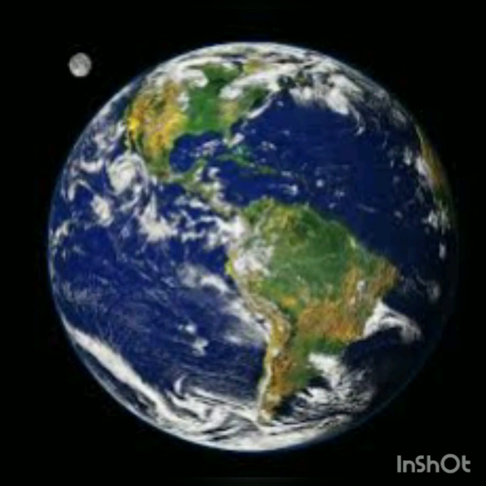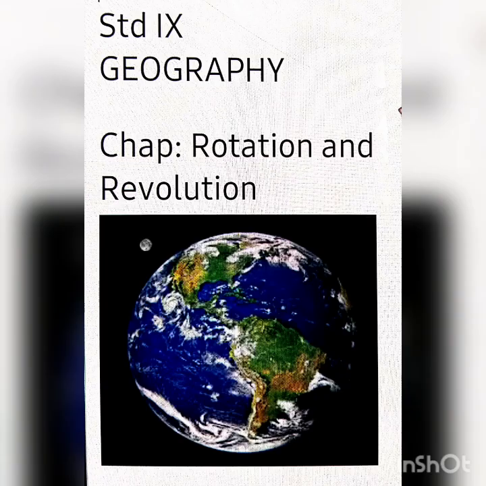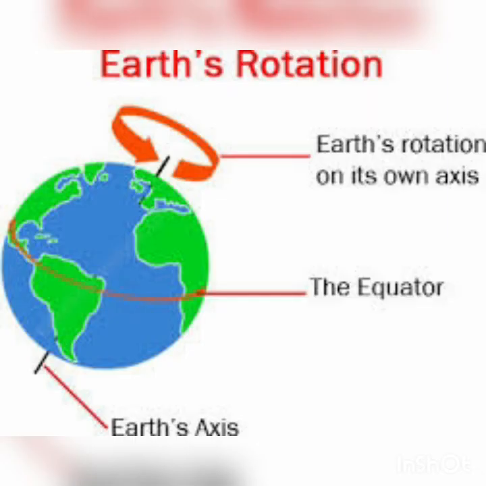You are very well known with the movements of Earth, solar system. Now what are the two movements of Earth? Rotation and revolution. Yes. Today I am going to teach you only the rotation, characteristics of the rotation, effects of the rotation. Rotation is the spinning of the earth on its axis from west to east once in 24 hours.